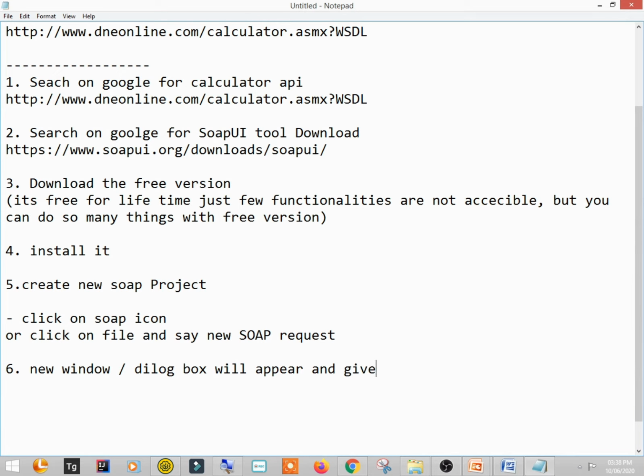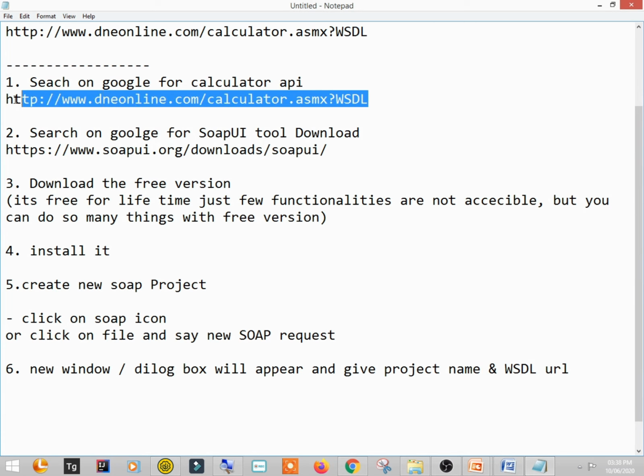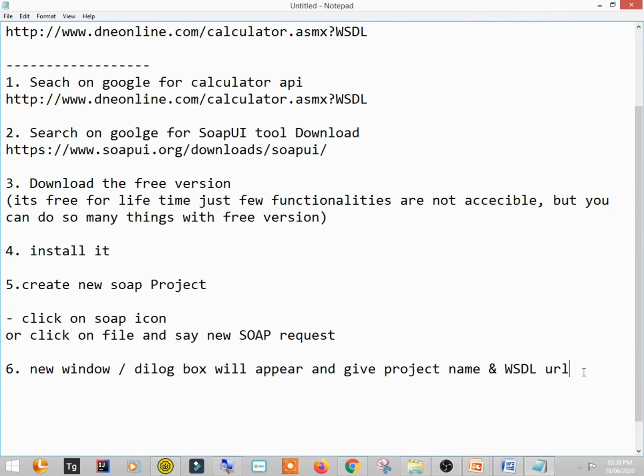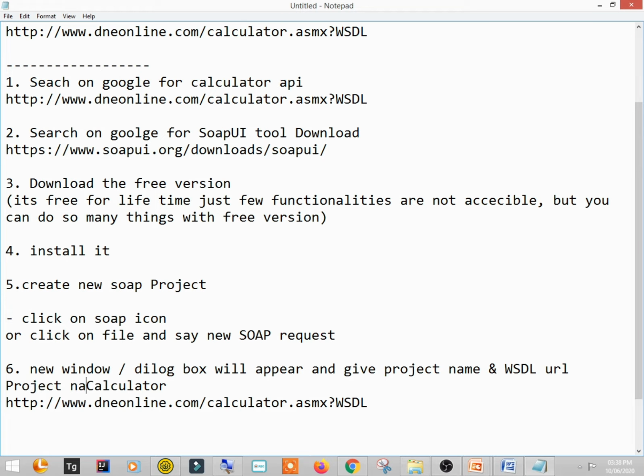Give project name and WSDL URL. Okay, so in our case it is this. Let's say calculator. You can give any name. You can even use spaces in between. There is no issue. Then you have the WSDL URL.